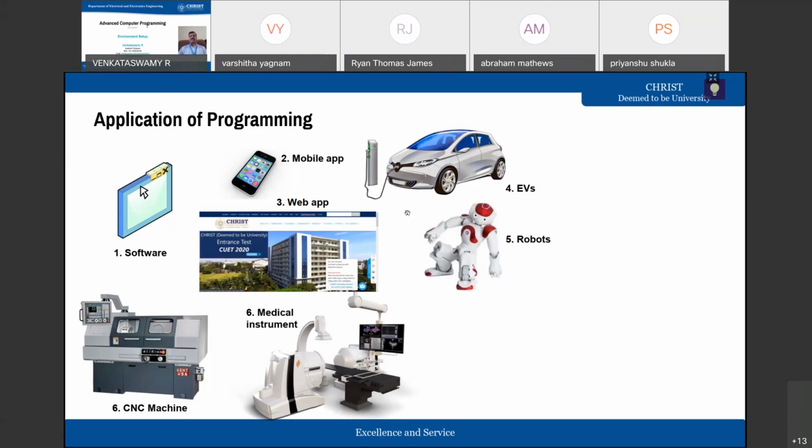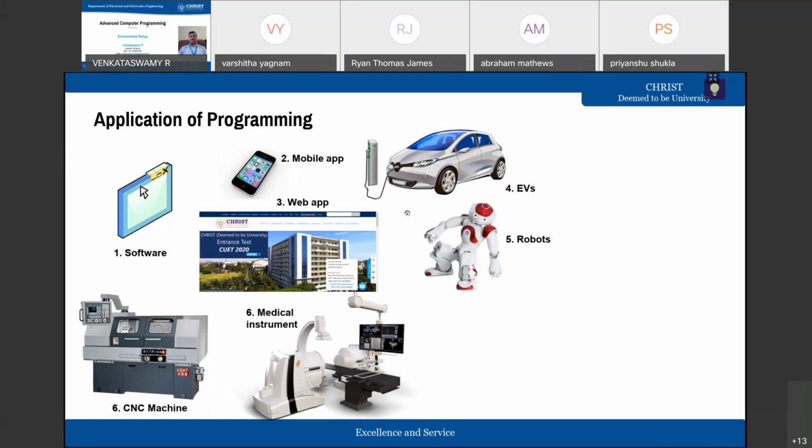If you consider an electric vehicle, it has its own ECU, and for the ECU you should write hardware programming. You have to read different sensors, that means voltages, and based on that voltage you have to take some decisions. All these things are nothing but hardware programming. Now autonomous vehicles are coming, and that is completely programming. The entire operation, the entire intelligence, is exhibited through programming. That is what we have to understand: any application, any product you see, in the back end it's programming.